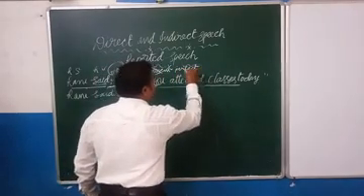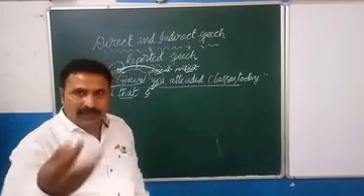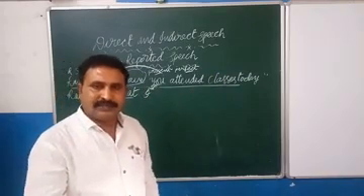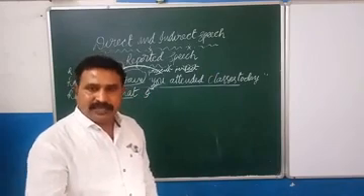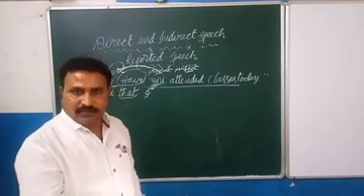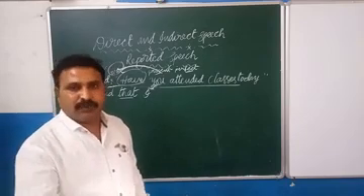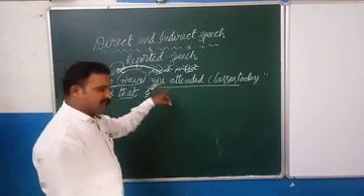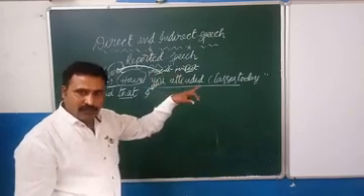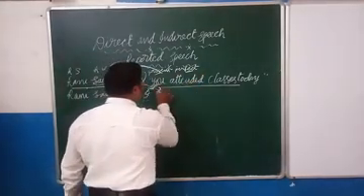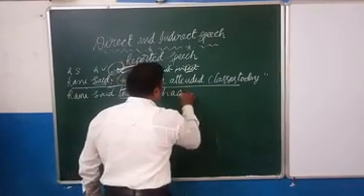Then we need to change it into its corresponding tense. Present tense is changed into past tense. At the same time, present continuous tense is changed into past continuous tense, and present perfect tense is changed into past perfect tense. So here it is present perfect tense, then we need to write it in past perfect tense. In the place of have, we need to write had.